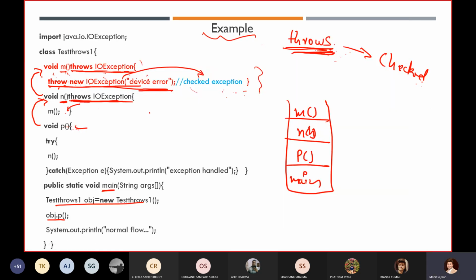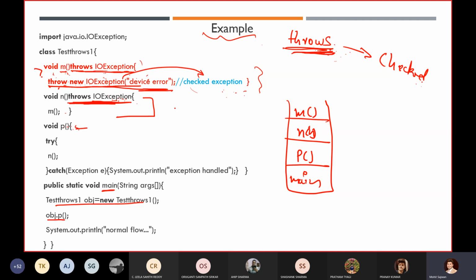So what will happen here? Again it will ask, are you handling this exception? We are not using a try and catch block inside our n method. This is the only scope of our m. So in this scenario, we are not handling it. Then it will say, okay, you have declared that the caller method, which is going to call this method, will handle this IOException. So it will compile this entire block of code successfully.